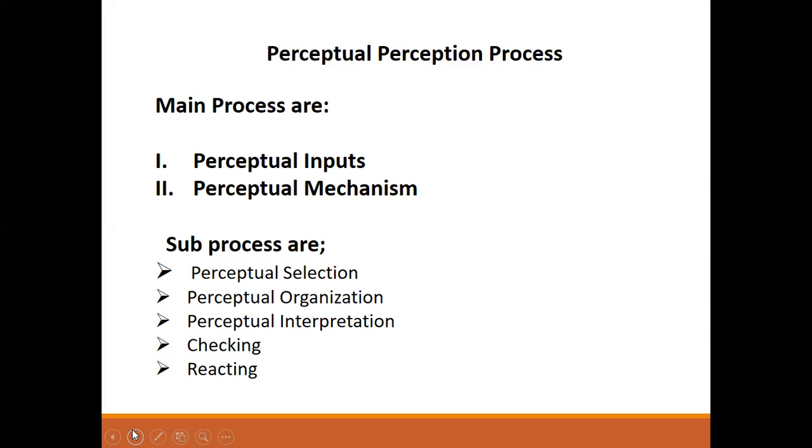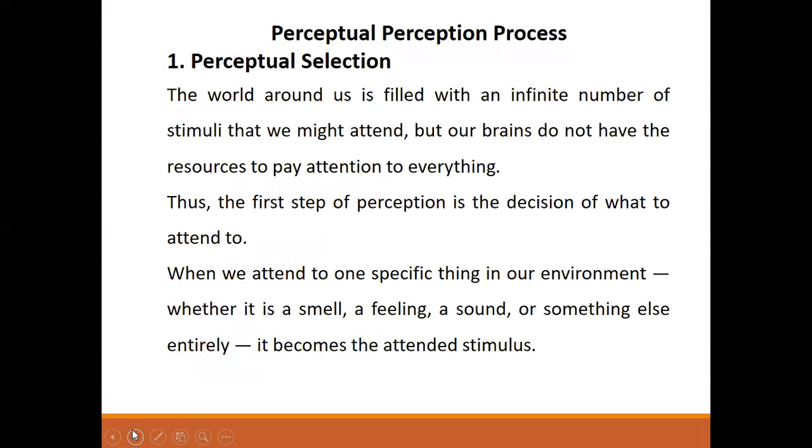Second one, perceptual mechanism. The sub-processes are perceptual selection, perceptual organization, perceptual interpretation, checking, and reacting.